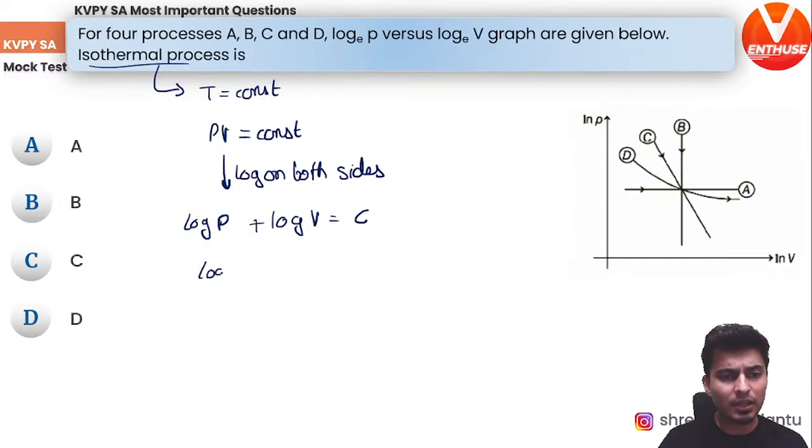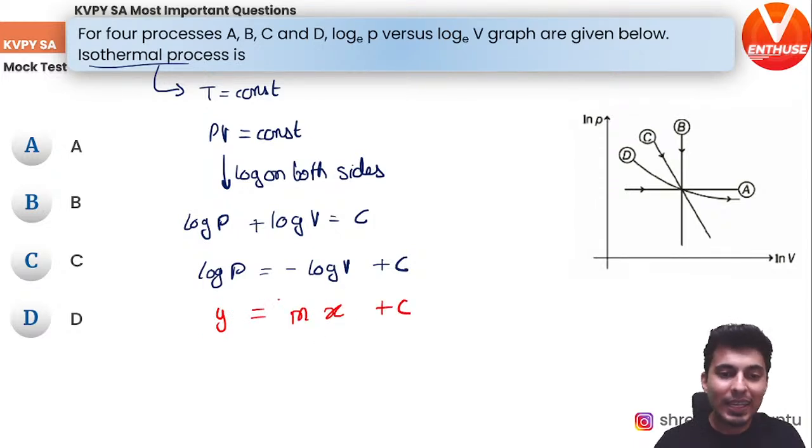Shift it, so you'll get log of P is equal to, now an interesting thing is happening, minus log V plus C. Now, if you compare this with y is equal to mx plus c, you get the idea now. M is minus 1, x is log V, y is log P, constant is constant.